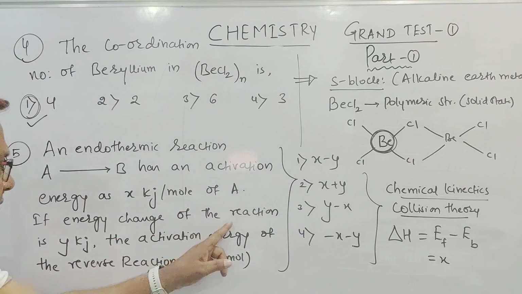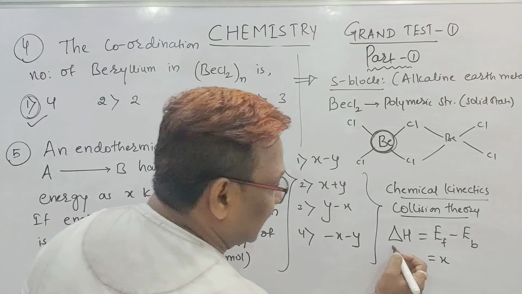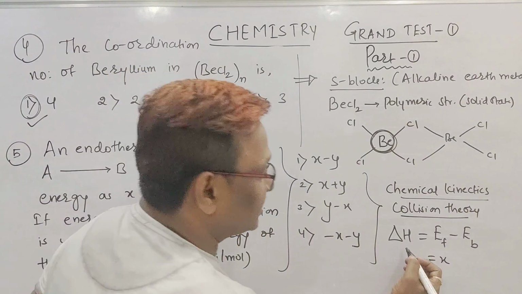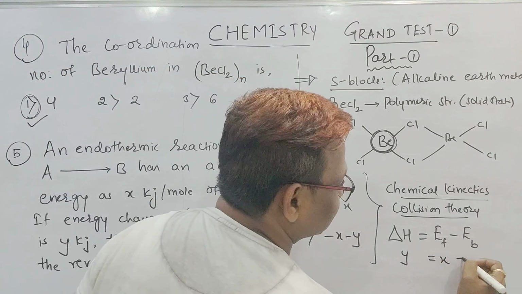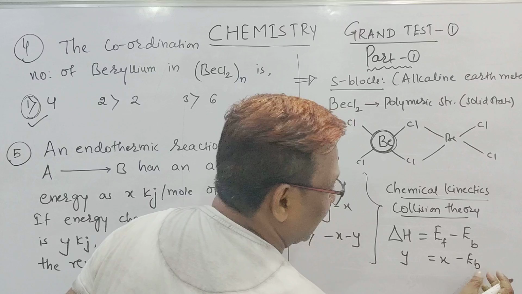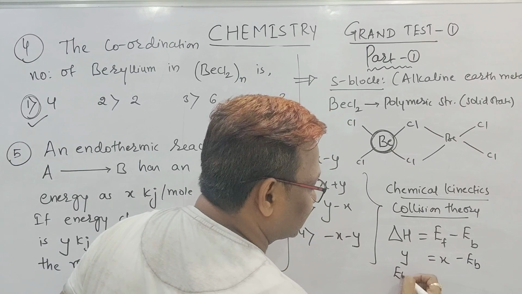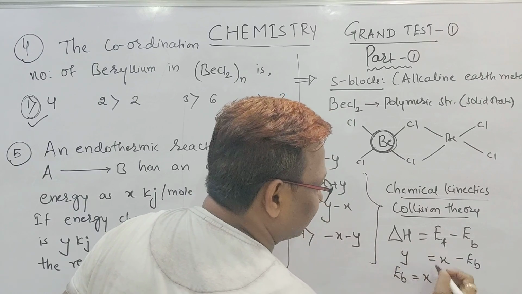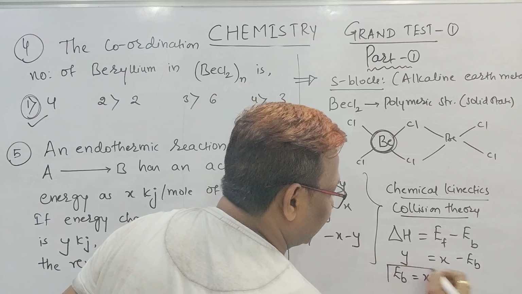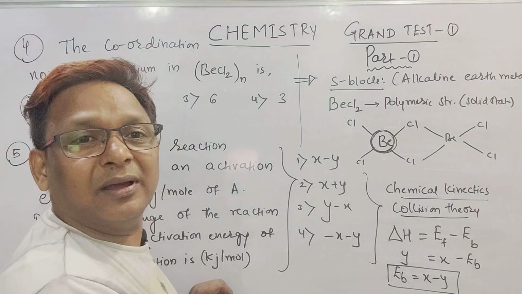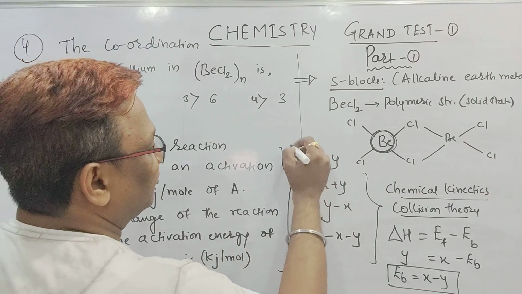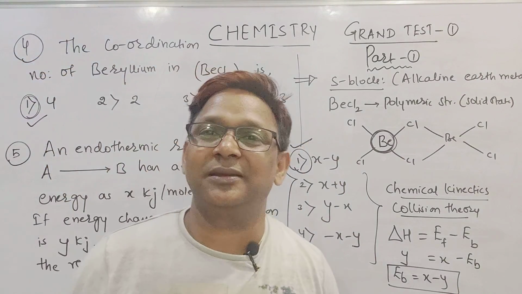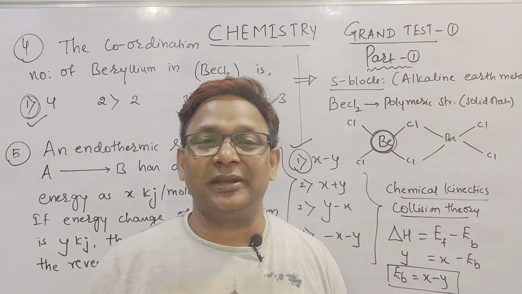If the energy change of the reaction is Y, delta H is nothing but the energy change, and it is given as Y. The activation energy of the reverse reaction, that is EB, is what is being asked. But minus EB comes to this side, it becomes plus EB, and plus Y goes to that side, becoming minus Y. The answer we got, beta, is X minus Y. Find out, the first option is the answer. Is it clear, beta? Please take a screenshot.